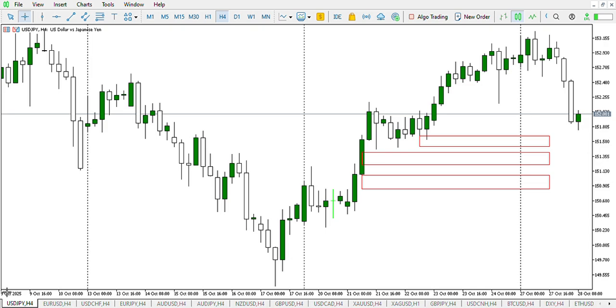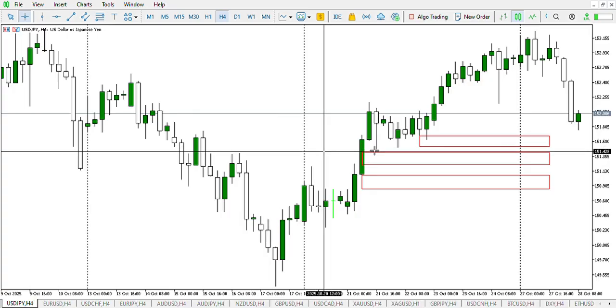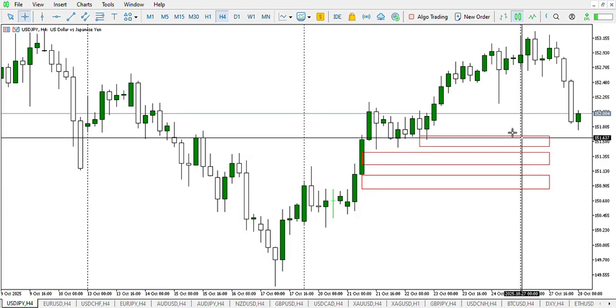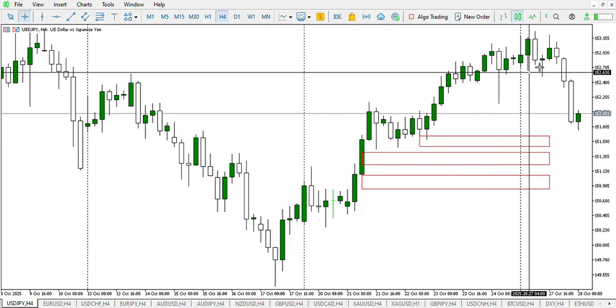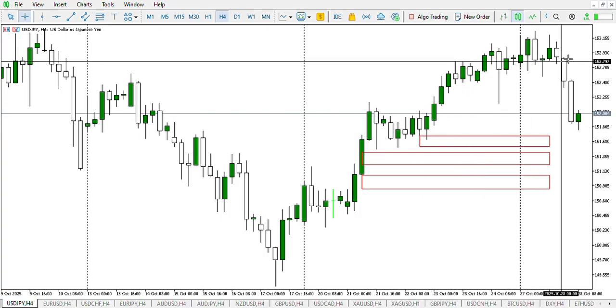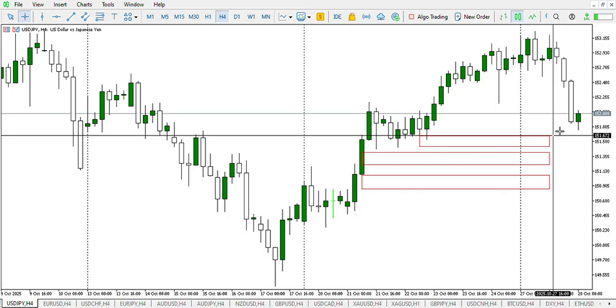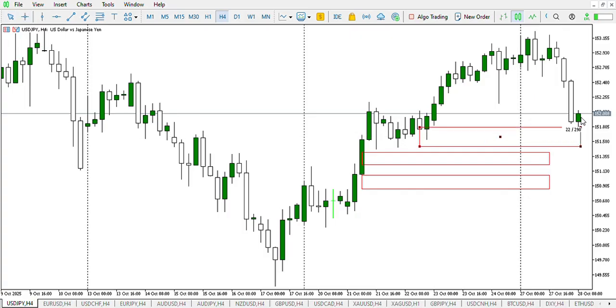Welcome to the chart. So right here on USD JPY, we are going to take a look into how prices are going to move for the day. So today is a Tuesday. As we predicted on Monday, we can expect a sell to buy. So price sold down to this zone, and you can see price retesting these other blocks. We expect a grab of liquidity and a buy to the upside on this pair. However, if this is broken, we can expect price to retest this zone or this zone, however the case may be.